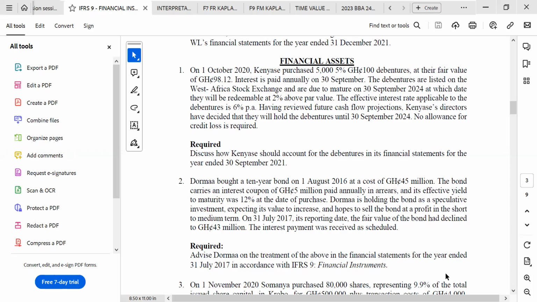But you should have paid 100 cedis for one debenture, but you are now paying 98.12. So if one debenture is 98.12, how much will be 5,000? That will be 98.12 times 5,000. So that's how come we are multiplying the 98.12 by 5,000. One unit of a debenture is 98.12. It's not all the 5,000 that is sold at 98.12. No. The price of one is 98.12, and we are purchasing 5,000. So what will be the total amount that we will be having as an asset? That's what we are doing.